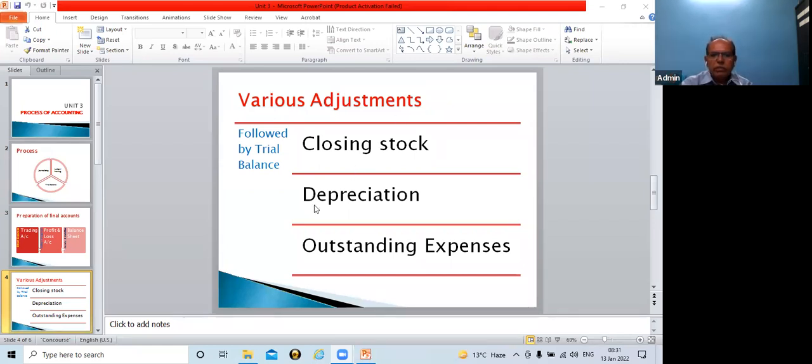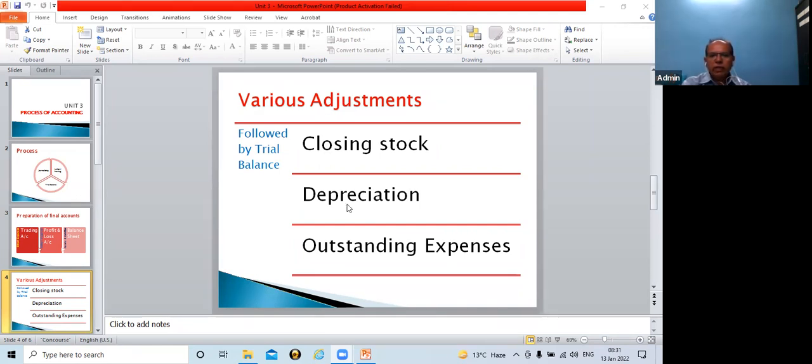Now, another point is adjustment. Again, this is frequently adjustment on depreciation. Whenever adjustment comes for depreciation, again it will have two effects. The first, since depreciation is cost, it is expenses for the organization. So it will be shown on the debit side of profit and loss account. First effect, debit side, profit and loss account.